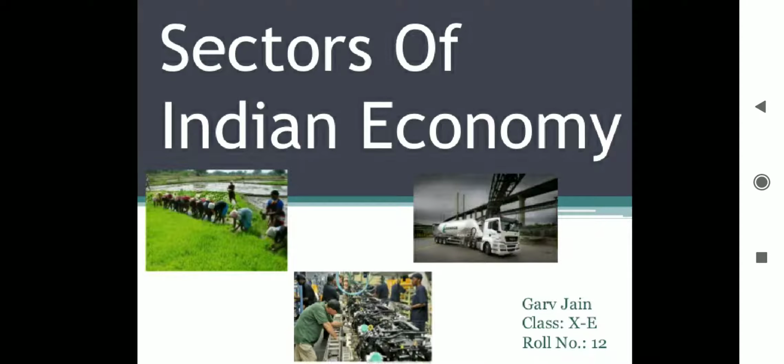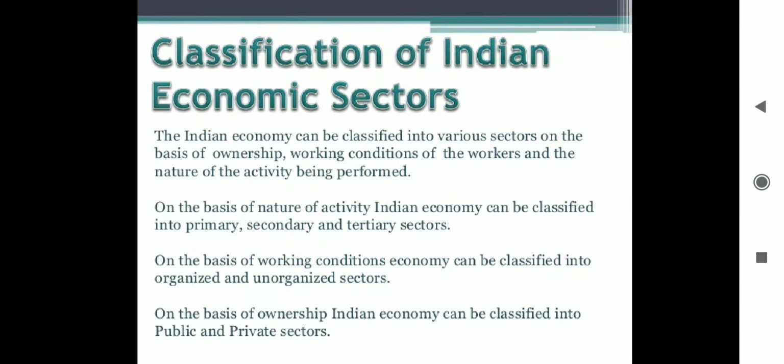Hello children. Now our next chapter is of economics, the sectors of Indian economy. Classification of Indian economic sectors. So in this we will know how the sectors are classified.